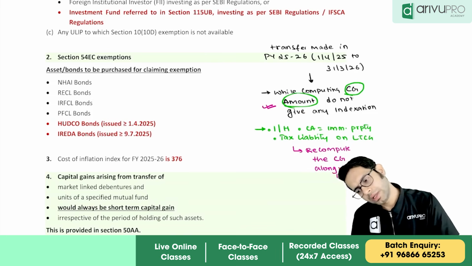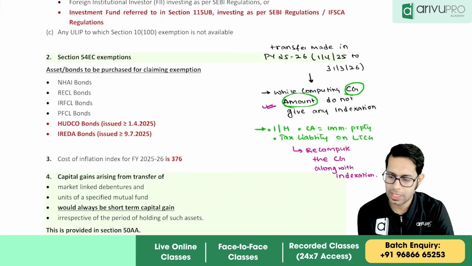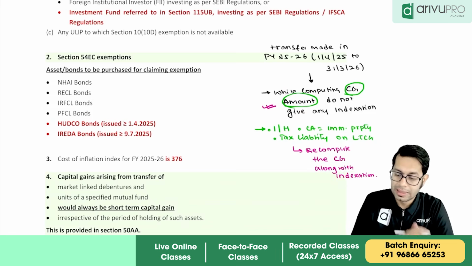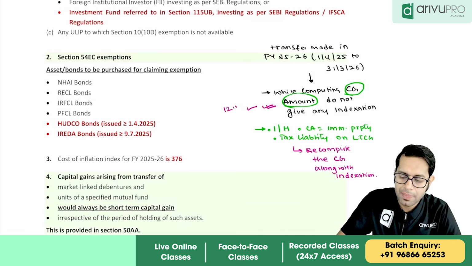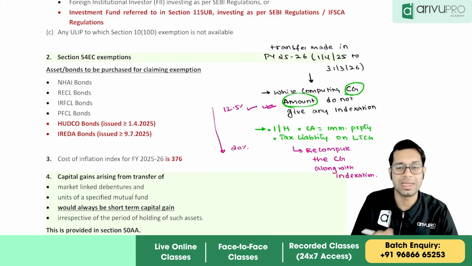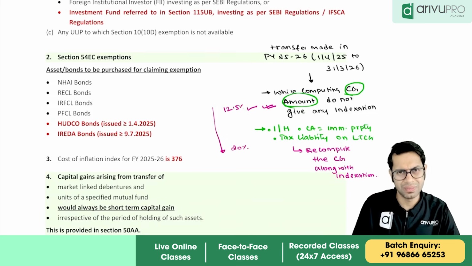You have to recompute the capital gain along with the indexation benefit. Then, to compute the tax, take the tax at 12.5% without indexation or 20% with indexation, whichever is less. That is the tax which you have to pay. So this is something which you should note.